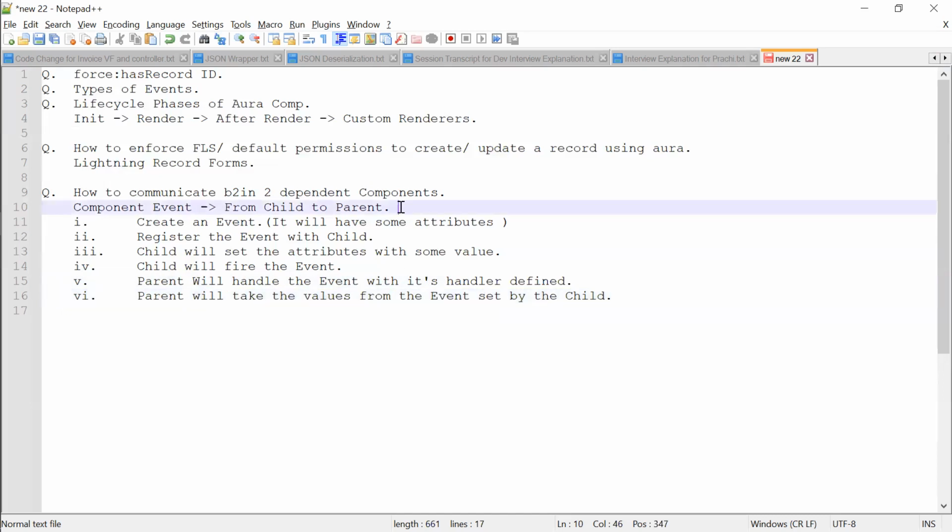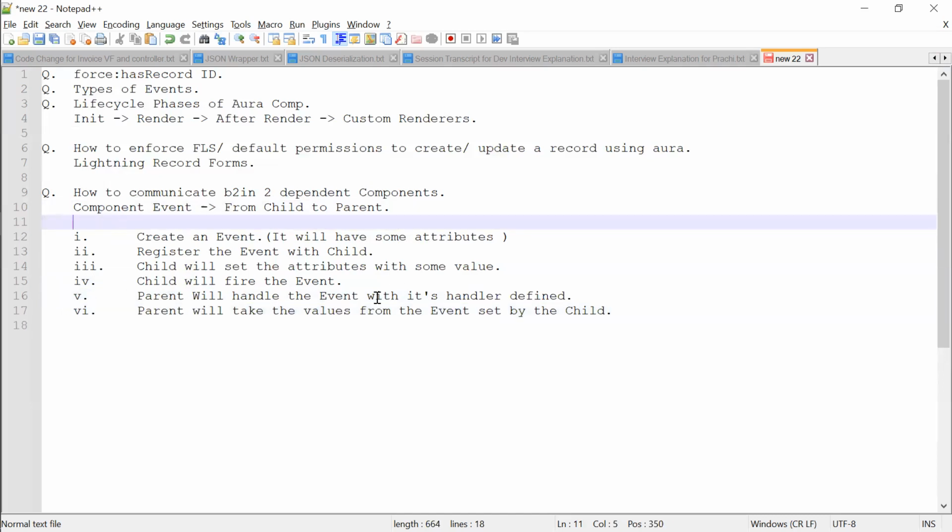So now what you need to do. First step is create an event. How to create an event? You can check my document. You will find there how to create an event. And then second step is register that event with child. How to register the event with child in the child component? You can also find the code in there. Then you just need to follow the steps. And you need to know how these steps can be done using code. That's the path of learning you should take.